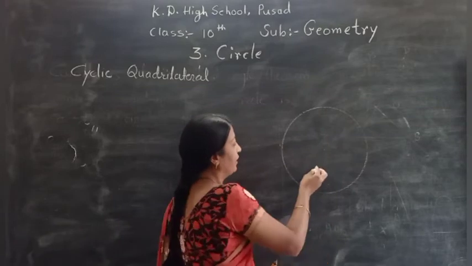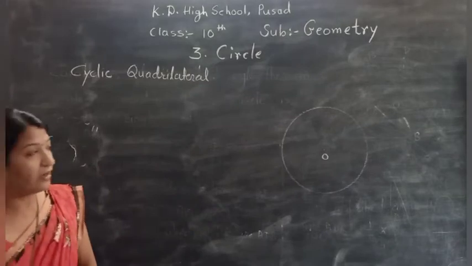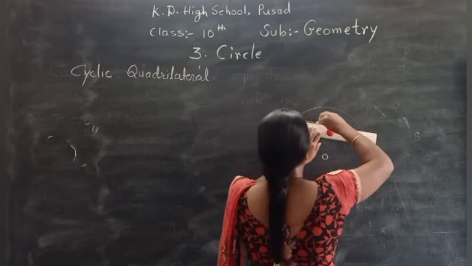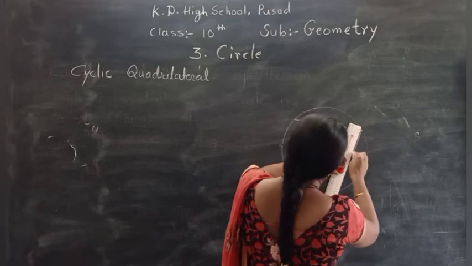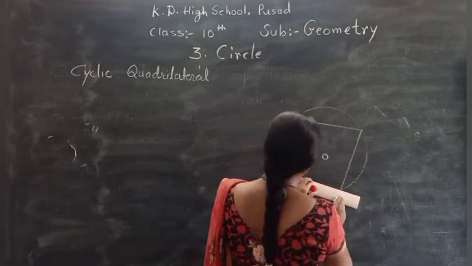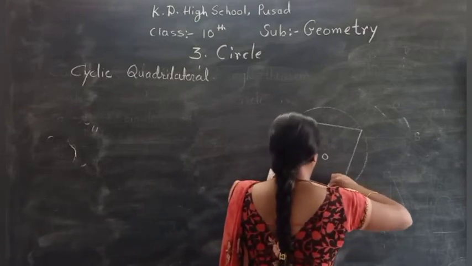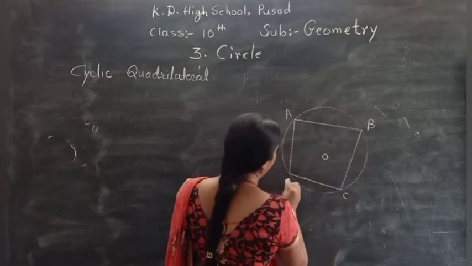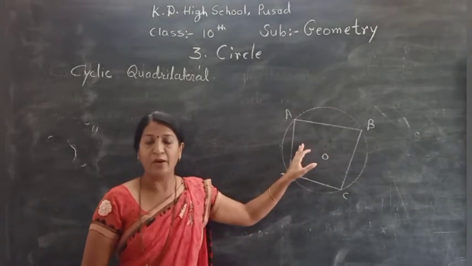Yes, this is a circle with a center O. Now, we draw here the quadrilateral whose all 4 vertices lie on the circle. A, B, C, D. This quadrilateral ABCD is a cyclic quadrilateral.